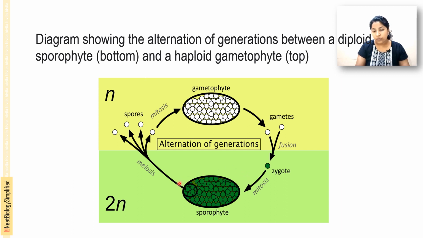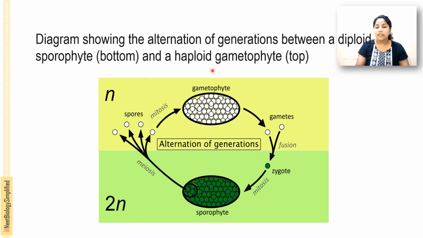This sporophyte undergoes meiotic reduction division and forms haploid spores, which again divide mitotically and form the gametophytes, also haploid. These haploid gametes again fuse together and form the diploid zygote.